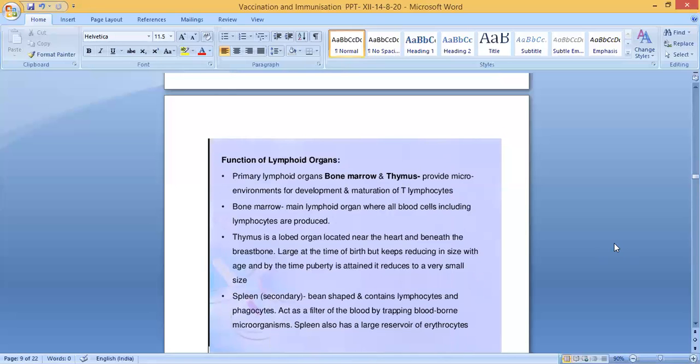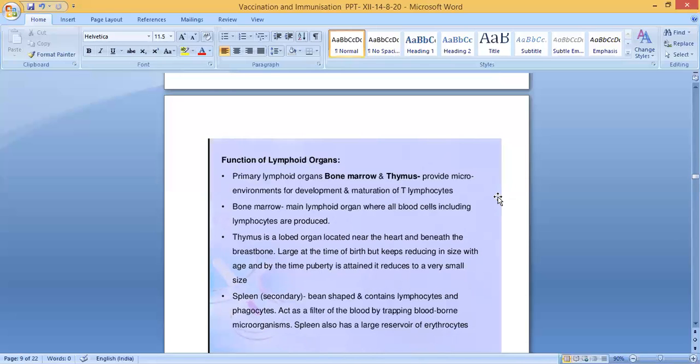What are the functions of lymphoid organs? Primary lymphoid organs, bone marrow and thymus, provide microenvironment for development and maturation of T lymphocytes. Second, bone marrow is the main lymphoid organ where all blood cells including lymphocytes are produced: RBC, WBC, platelets, all blood cells.